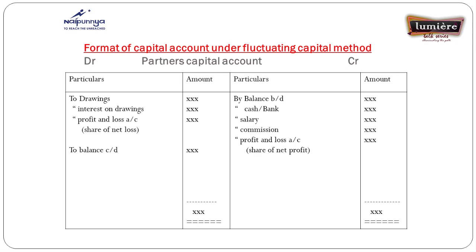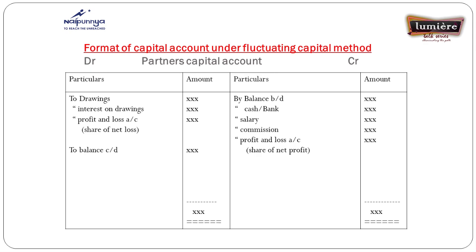Now look at this slide. I gave one format of a capital account under the fluctuating capital method. That format records one partner's capital account. So on the debit side and the credit side, some of those items are recorded here. The first item on the credit side is by balance brought down or by cash. That is the capital contributed by partners. What entry should be passed? In the firm's view, cash comes in. So the entry will be cash account debit to capital. So in the capital account, that item is credited.